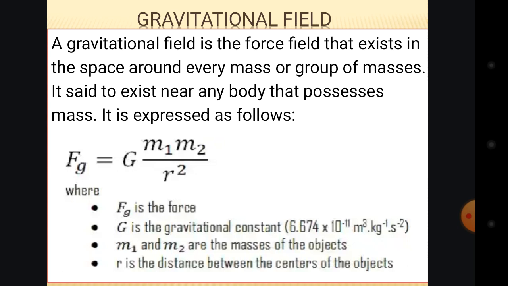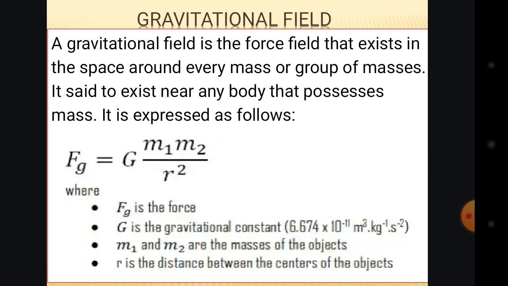Okay, this capital G normally is the universal gravitational constant. So this capital G has a constant value of 6.674 times 10 to the power of minus 11 meter cube per kilogram per second square. This value is constant, and when we say constant, we are talking about something that is not changing. So this is the universal gravitational constant.